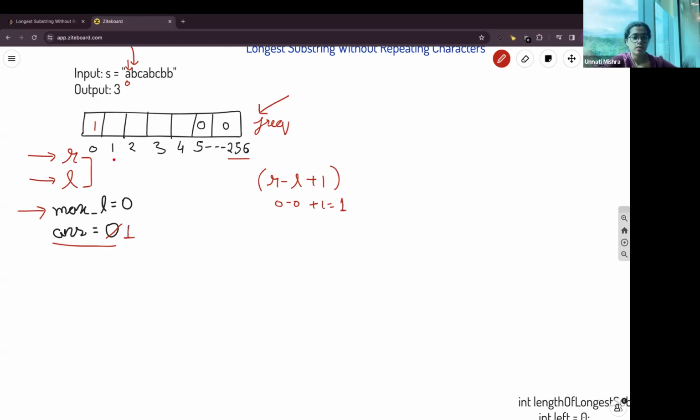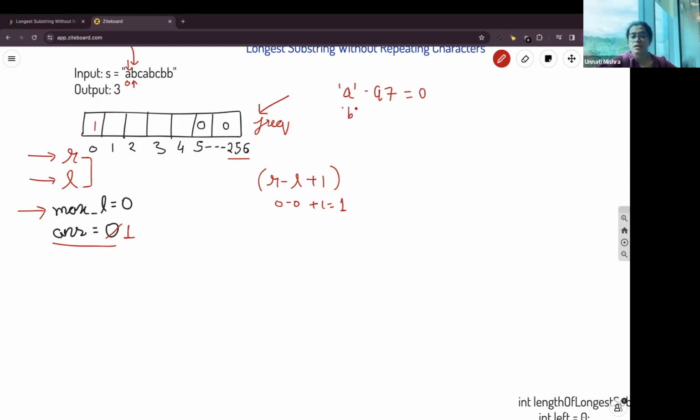Next, we'll move our right pointer to B, which is the first index. So we'll store the count of B in the first index, because we are subtracting the characters from 97 to store the ASCII value. So A's value is 97. 97 minus 97 is 0. So we'll store A in the 0th index.